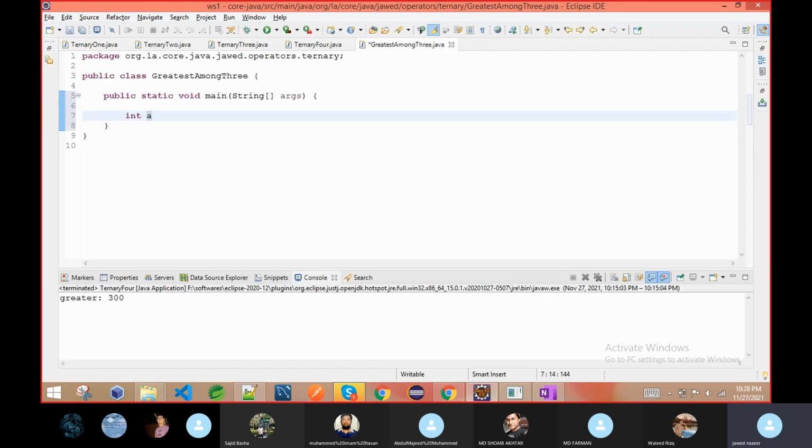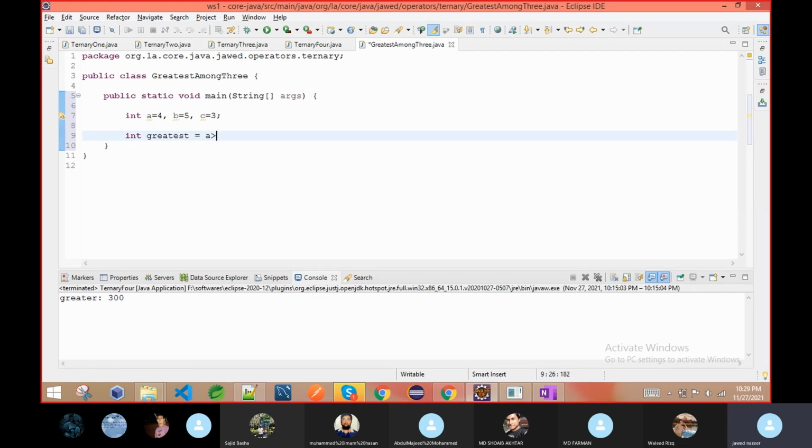We will declare three variables. Suppose A is 4, B is 5 and C is 3. Means here B is the greatest value. Now we have to check.